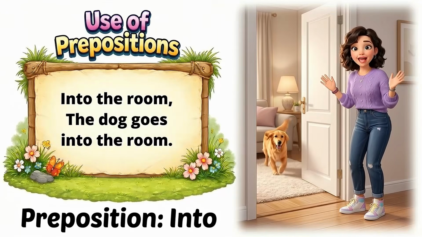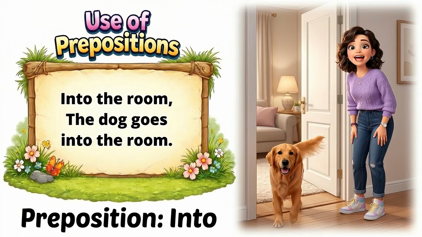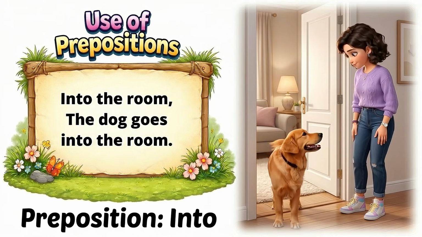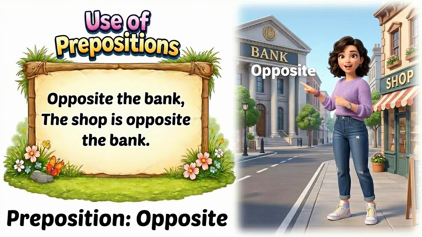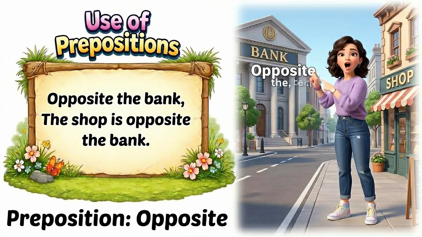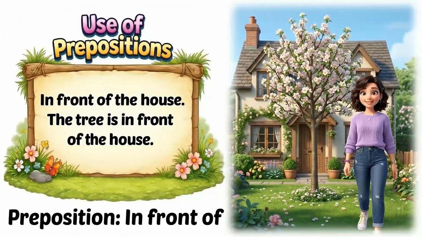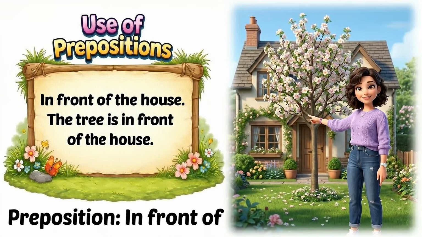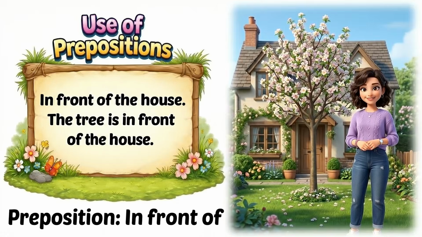Into the room. The dog goes into the room. Opposite the bank. The shop is opposite the bank. In front of the house. The tree is in front of the house.